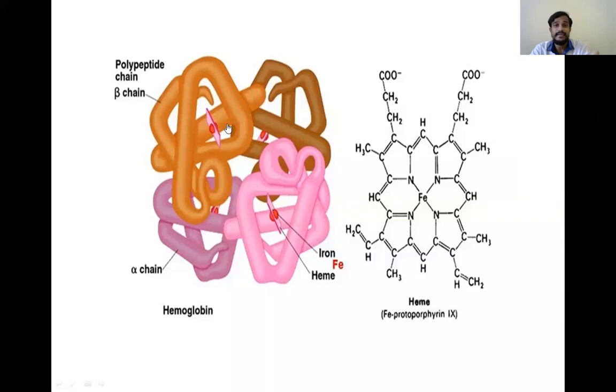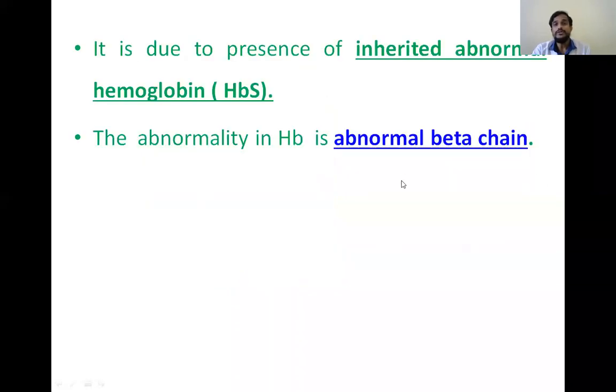In sickle cell anemia, the defect in the mRNA leads to defective formation of the beta chain in the hemoglobin. When there is a defect of the beta chain, finally the whole hemoglobin molecule will be abnormal. This leads to sickle cell anemia.